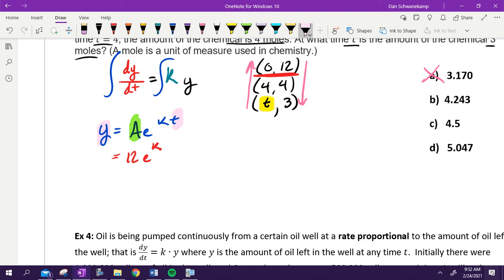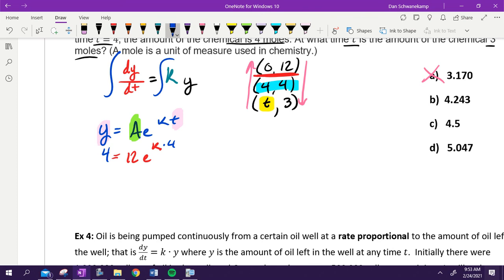What could I plug in for Y and T if I cannot have any other missing things? 4 and 4. I got to plug in the ordered pair that I know. I can't plug in this one because it's got a mystery number. That way I don't have any missing values. So I'm going to go a 4 right there and a 4 right there.